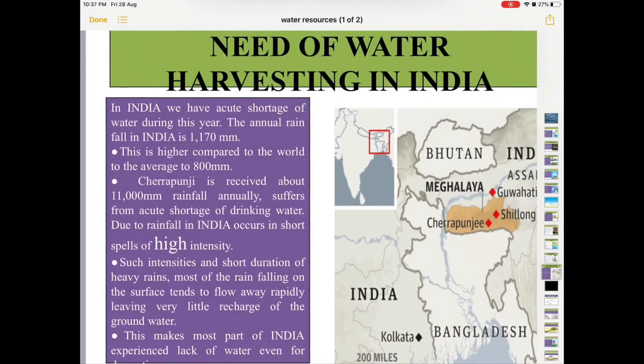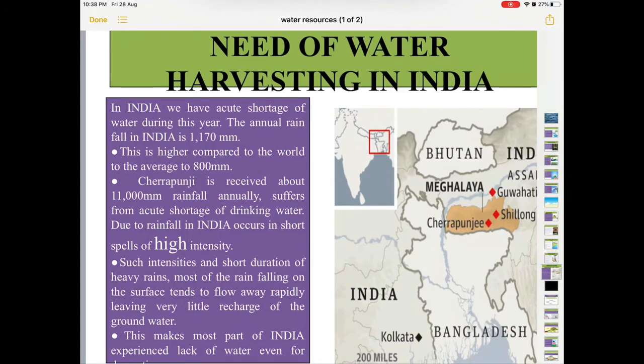Need of water harvesting in India. In India, we have an acute shortage of water during this year. The annual rainfall in India is 1170 millimeter. Children, this is higher as compared to the world, that is 800 millimeter. We all know that Cherrapunji receives the world's highest rainfall, that is 11,000 millimeter annually. Then also, children, it suffers with acute shortage of drinking water.